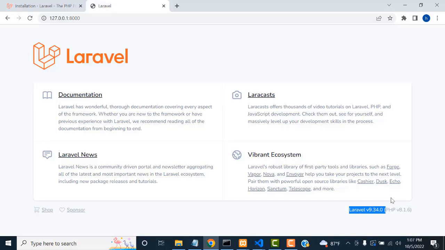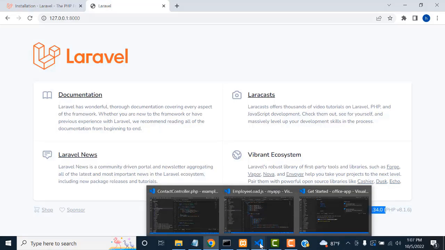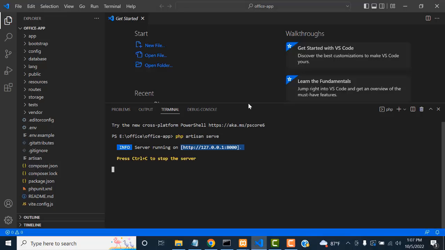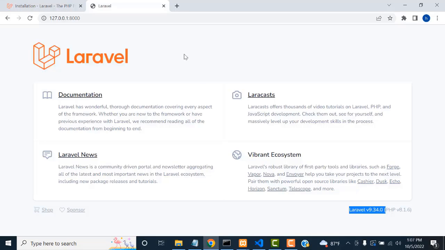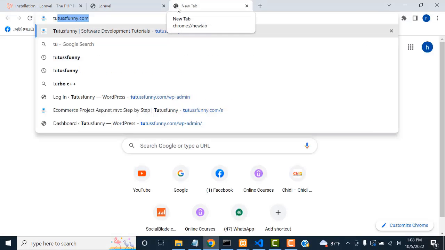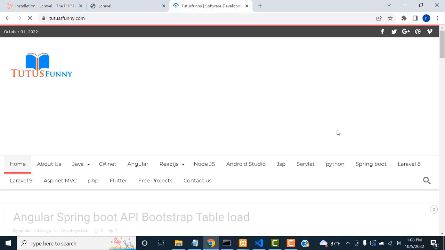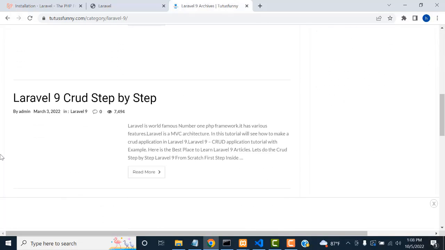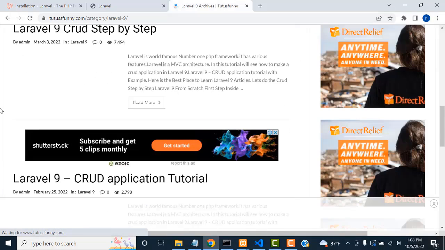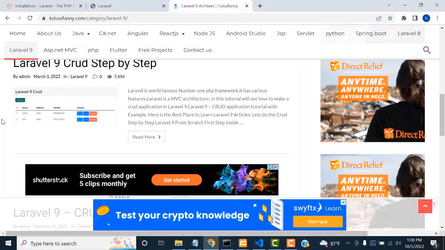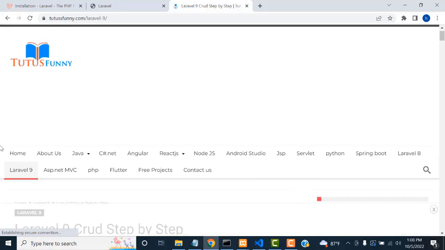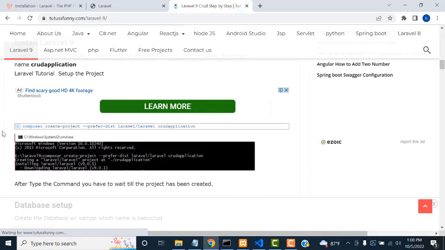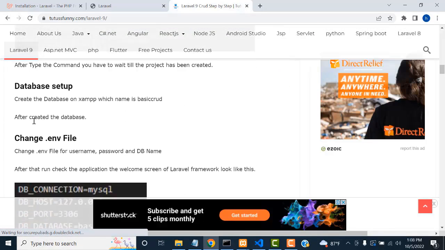After that, what you are going to do here is we have to make a simple form step by step. Let's see how to do it step by step. Right. Now what I'm going to do is first go to my blog. If you have not watched my blogs, tutorials, just go and watch them. For Laravel 9 you will get the updates. If you want Laravel 8, there will be an option for Laravel 8. Here Laravel 9. Okay, you have an option here, Laravel CRUD. Okay, here let's go to read more. You can see here how to develop the CRUD system. I will attach the video tutorial step by step. You will be able to see it. Okay, so the same thing.